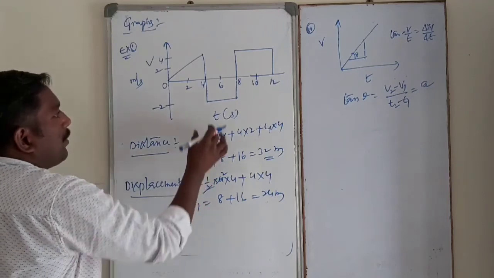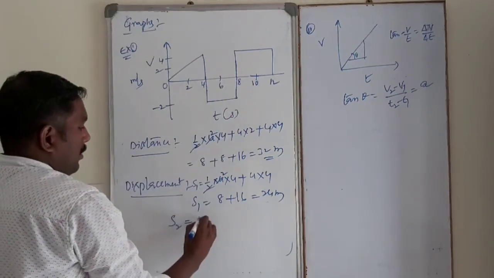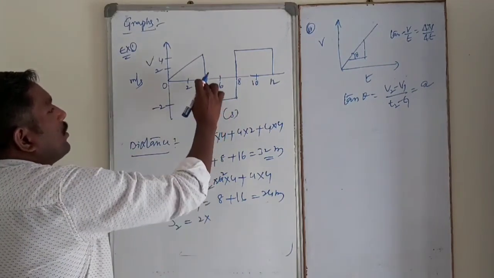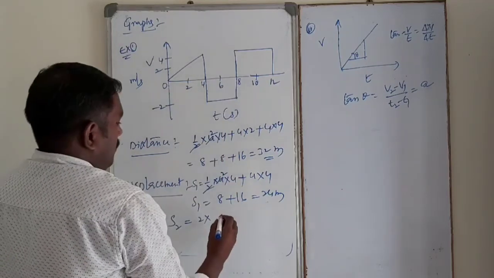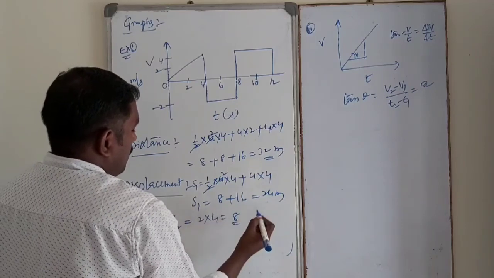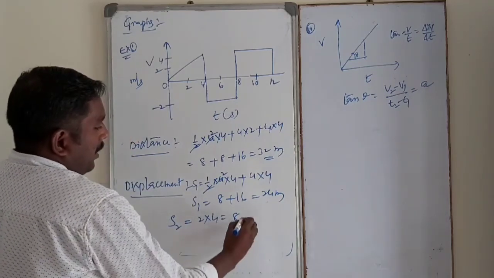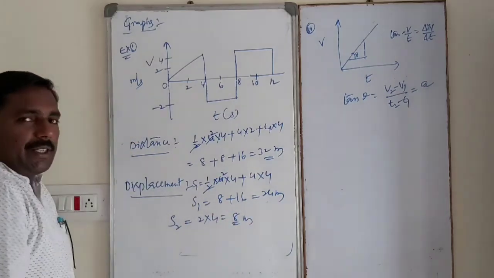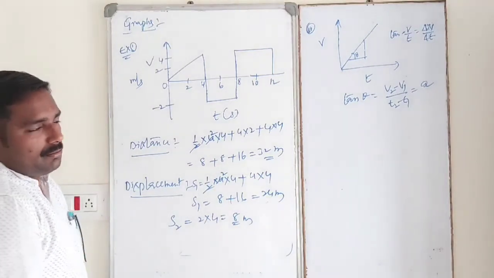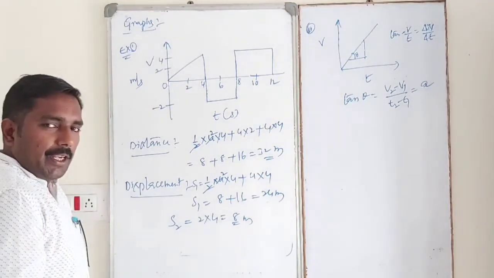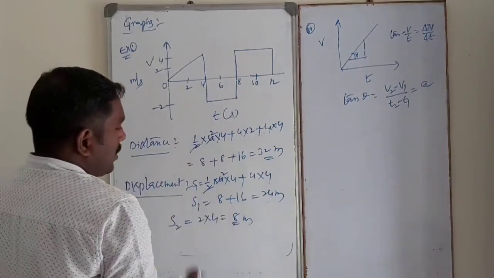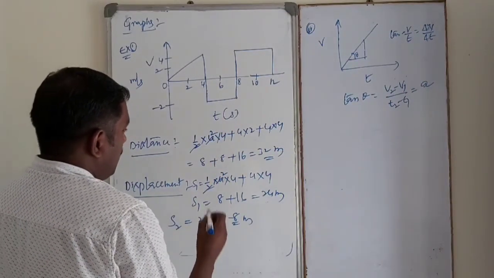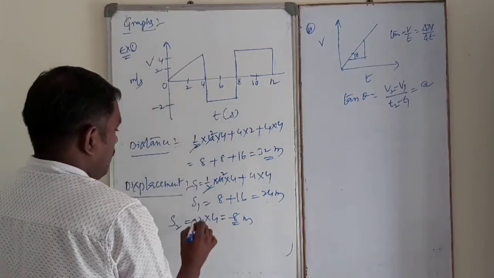Similarly S2, below the x-axis, like this: 2 into 4, that is 8. Actually, distance can never be negative. Displacement may be negative, positive or 0. So in this case, this is a negative direction. This is nothing but minus 8, because this is minus 2.